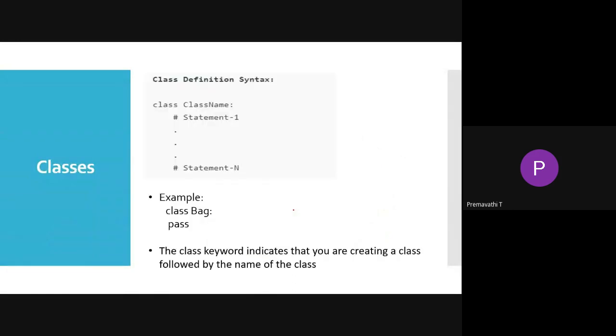So this is the class definition syntax. The class is the keyword.